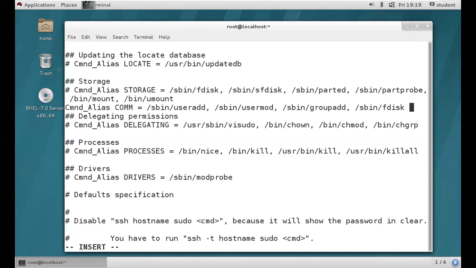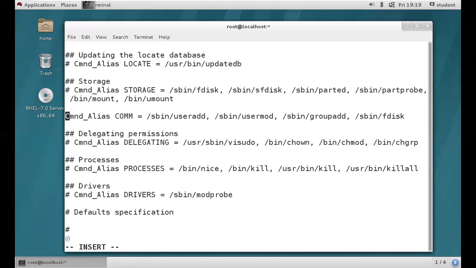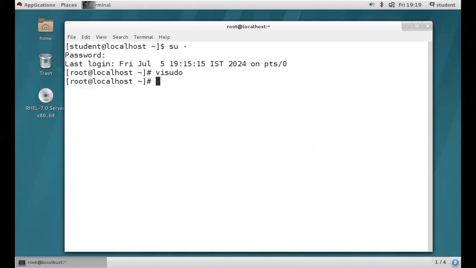Clear? I hope you're clear, right? Like this, you can create the alias. Now we are going to use the alias here. If you want, you can use multiple alias names also. It's not a problem. Okay. So save and quit, right, guys? Then exit from the root user. We are back to student. So now we are trying to execute the useradd command. Can we? Yes, we can.